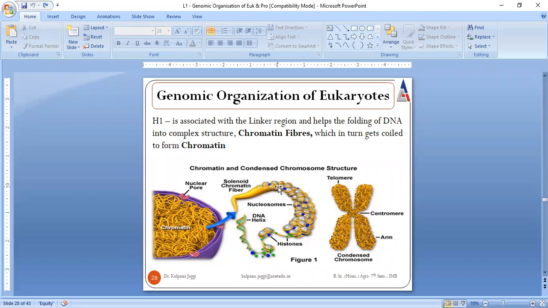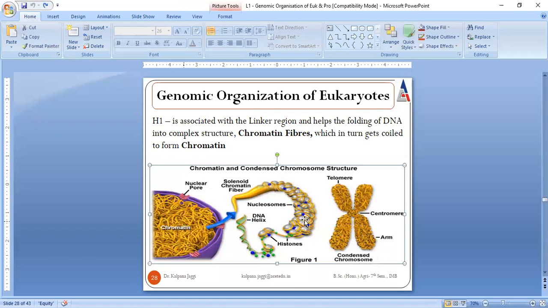Later on, this excessive folding results in the formation of chromatin fiber, which then turns coiled, and then results in the formation of chromatin. So I hope it is clear that in the genomic organization of eukaryotes, DNA is linked to histone proteins, resulting in the formation of nucleosomes, 1 nucleosome, 2, and when extensive nucleosomes are present, then a complex structure, the chromatin fiber, is formed, which later on, when coiled, results in the formation of chromatin.